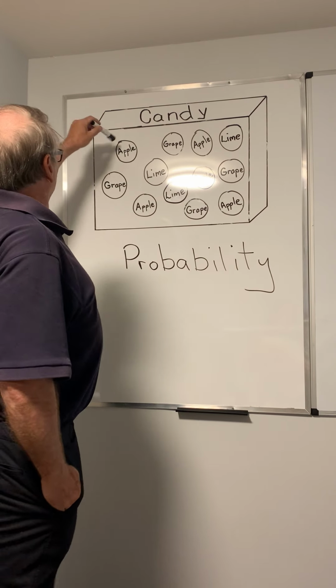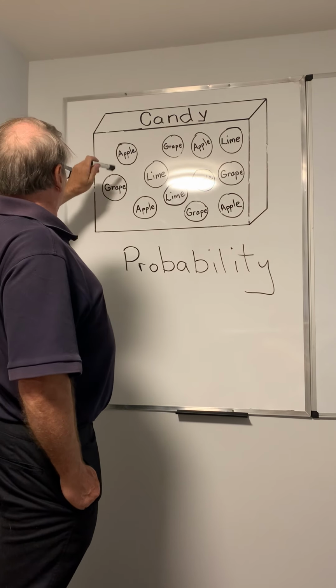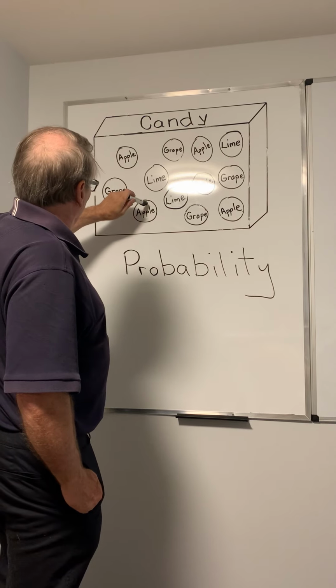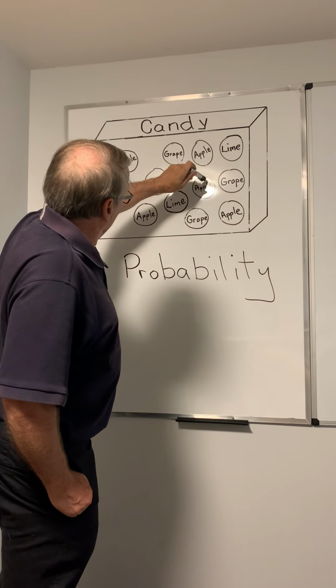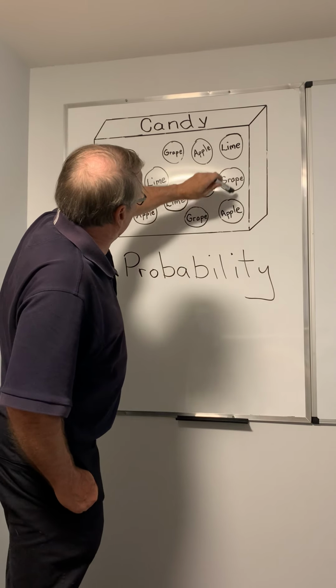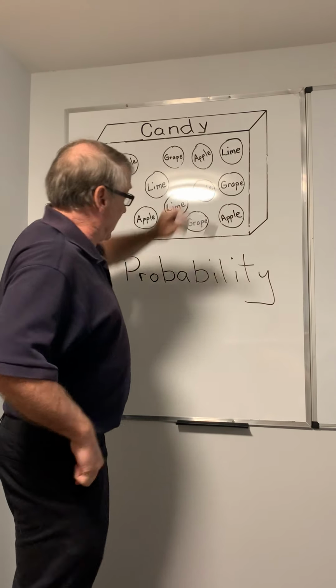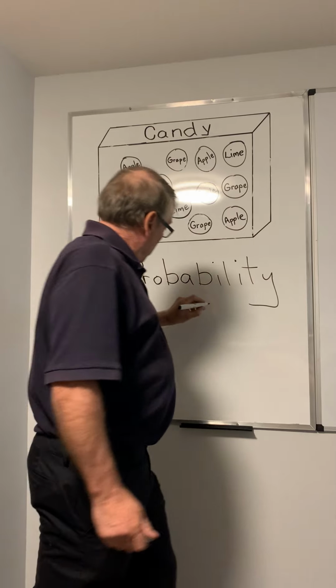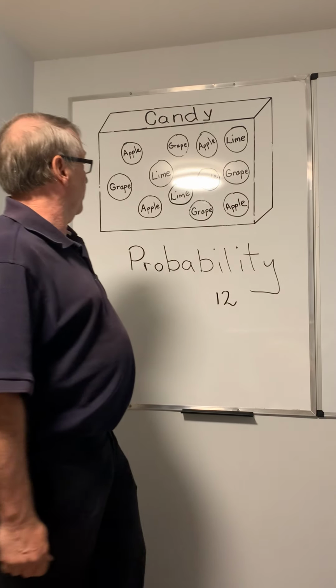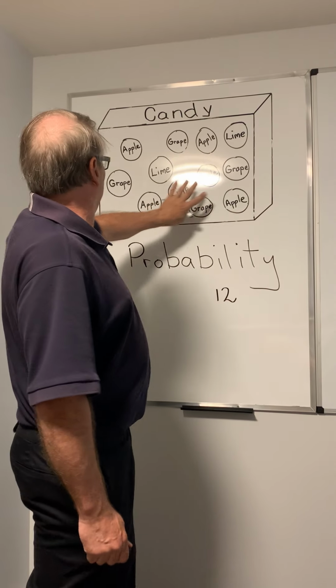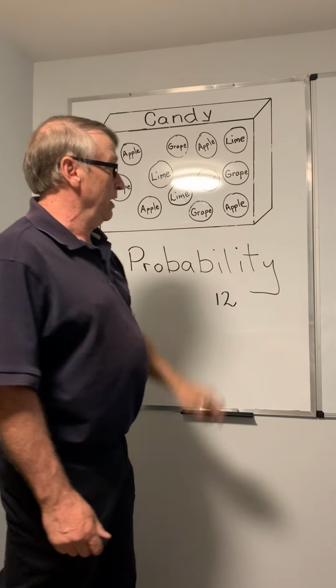So we're going to count them. 1, 2, 3, 4, 5, 6, 7, 8, 9, 10, 11, 12. So we've got 12 altogether. There are 12 candies in the box.